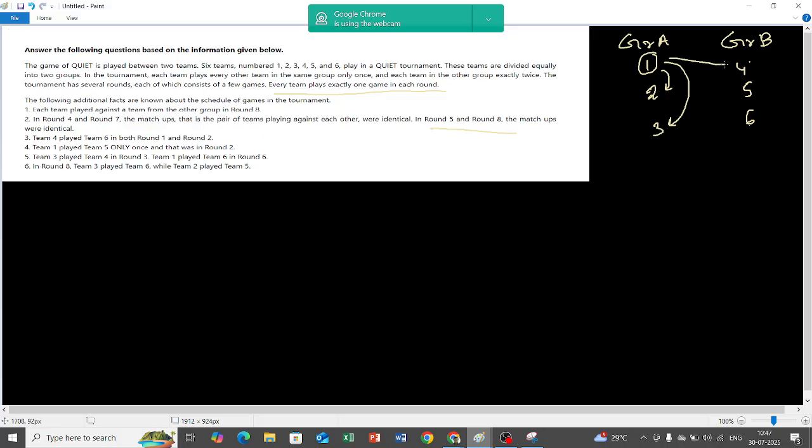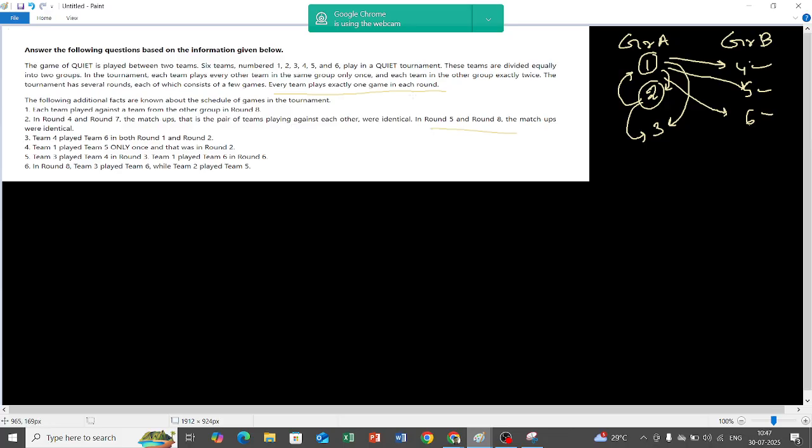But team 1 will play with team 4 twice. Team 1 will play with team 5 twice. Team 1 will play with team 6 twice. This is the rule of the game. Similarly, if I take team 2, team 2 will play with team 1 once. Team 2 will play with team 3 once. But team 2 will play with team 4 twice, with team 5 twice, and with team 6 twice. This is the rule. The same thing will happen for these as well.